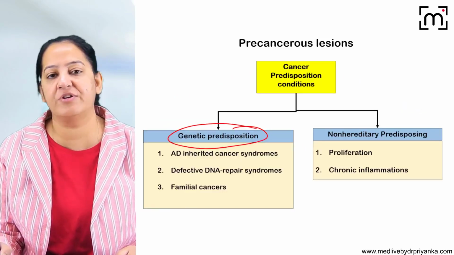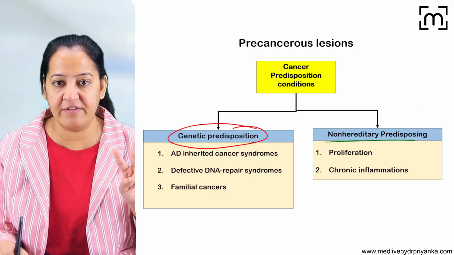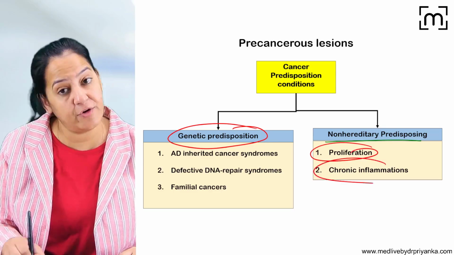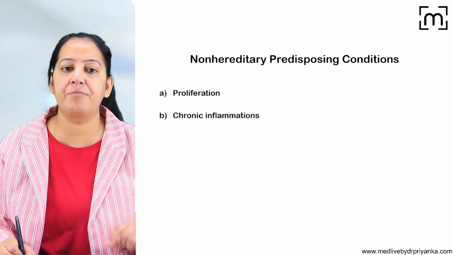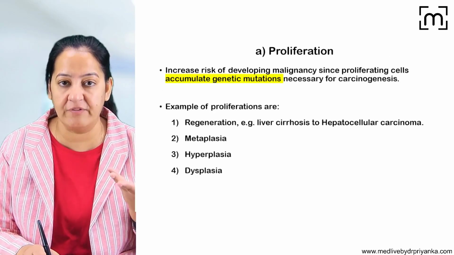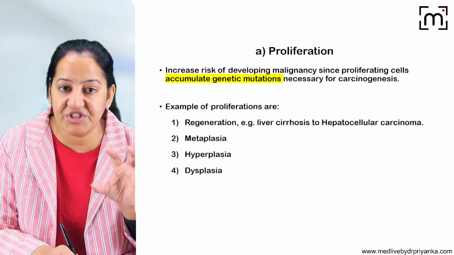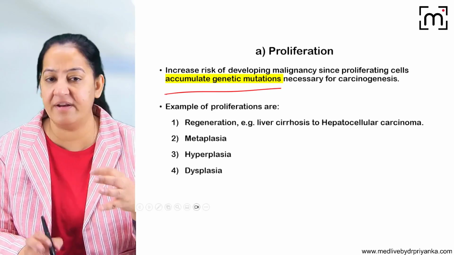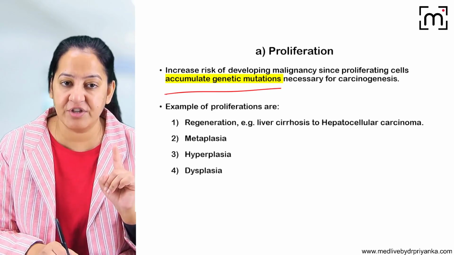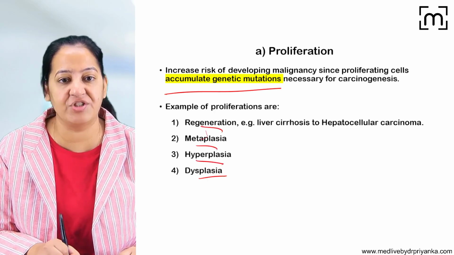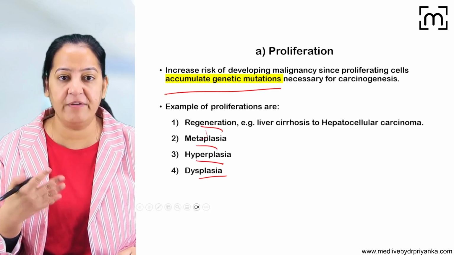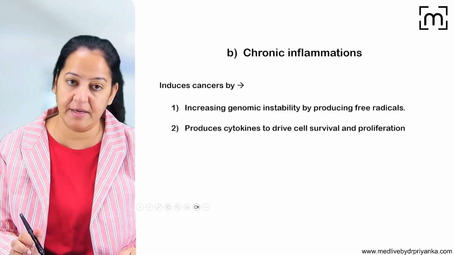Coming on to non-hereditary or non-genetic. In non-hereditary, we have 2 things: proliferation and chronic inflammation. Whenever there are certain proliferative conditions, whenever there is proliferation, the genetic mutations get accumulated one by one, and it can lead to cancer. For example, regeneration, metaplasia, hyperplasia, dysplasia. Here in proliferation, there is increased accumulation of genetic mutations.